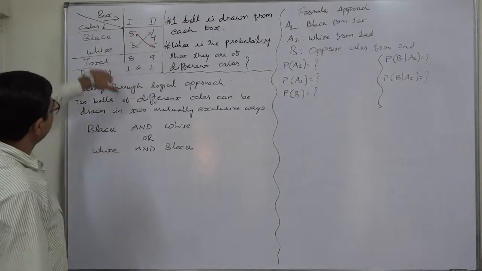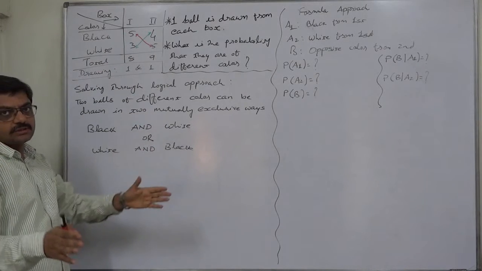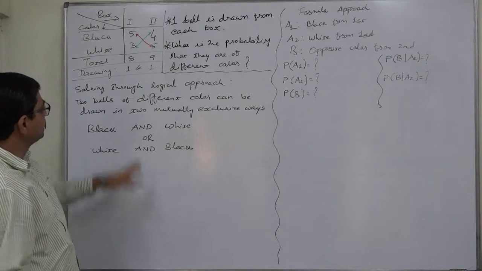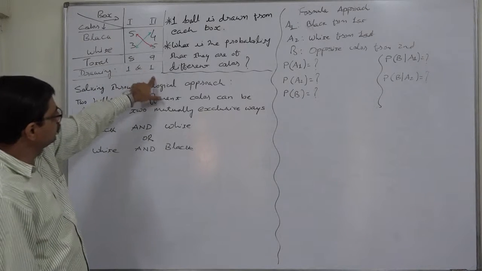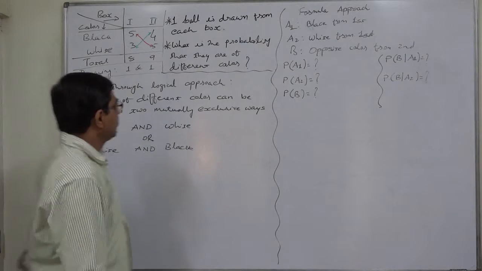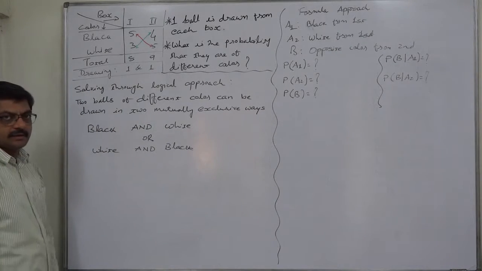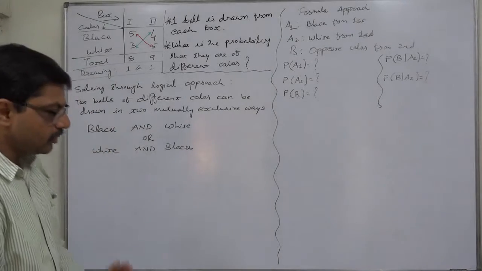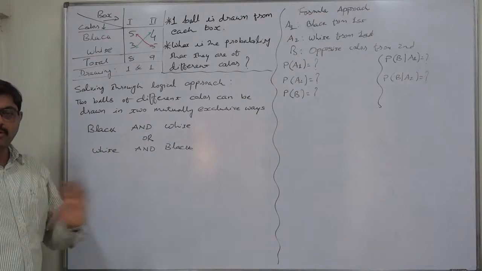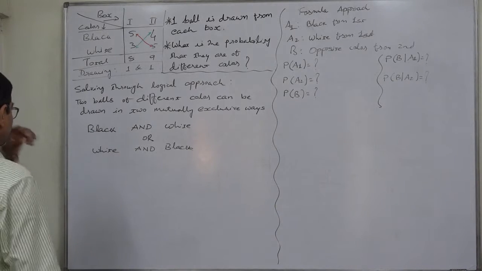This is the scenario. We have 2 boxes full of balls in this way. One ball is drawn from each box or bag. What is the probability that they are of different color? First of all, we are going to solve this problem through a logical approach. No formula, no sign we are going to use.